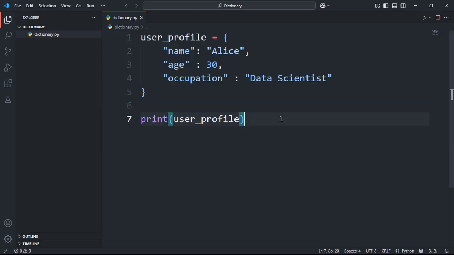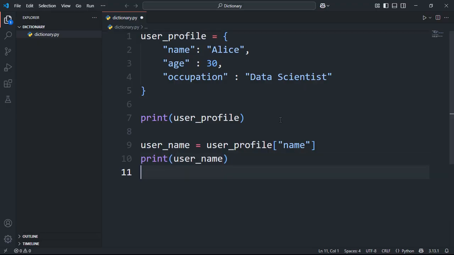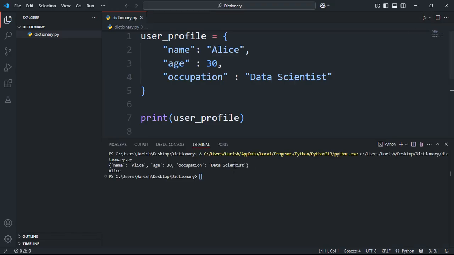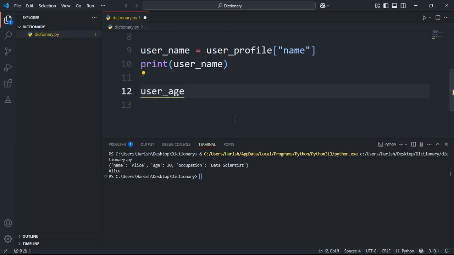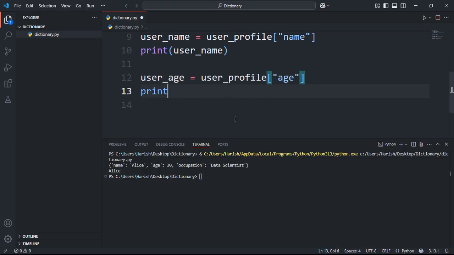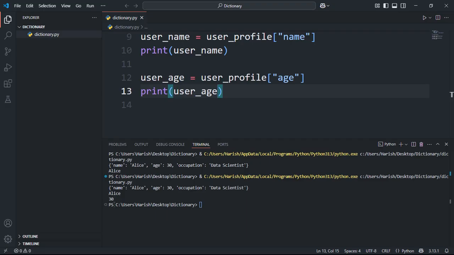Accessing values. To get Alice's name, we use square brackets, similar to lists, but instead of an index number, we put the key inside. user_name equals user_profile['name'], print f"User's name: {user_name}". Boom, it gives us Alice. Let's get the age. user_age equals user_profile['age'], print f"User's age: {user_age}". Easy peasy.